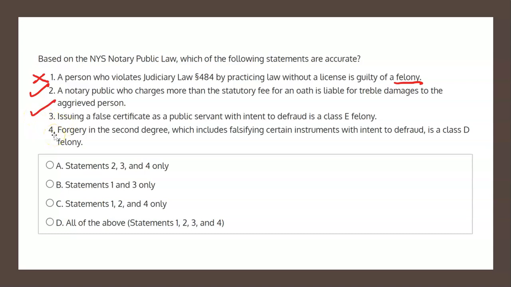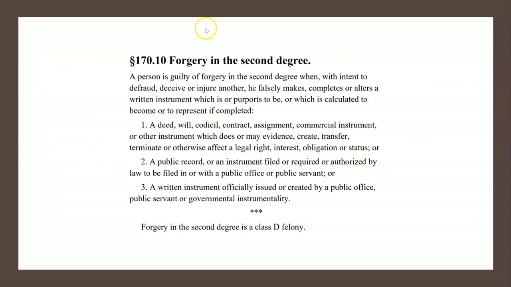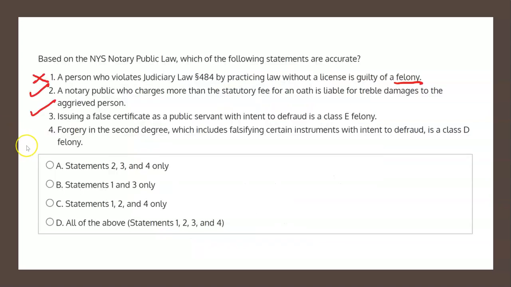And finally, we have Statement 4, which states, forgery in the second degree, which includes falsifying certain instruments with intent to defraud, is a Class D felony. Well, is this correct? Let's have a look at the paragraph dealing with forgery in the second degree, which is 170.10, found in the Notary Public License Law booklet. And it does state here that forgery in the second degree includes intent to defraud certain written instruments, and it goes through a list of various documents. And we see here that forgery in the second degree is a Class D felony. So Statement 4 indeed is an accurate statement as well.